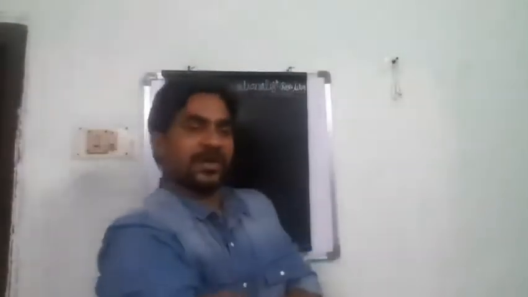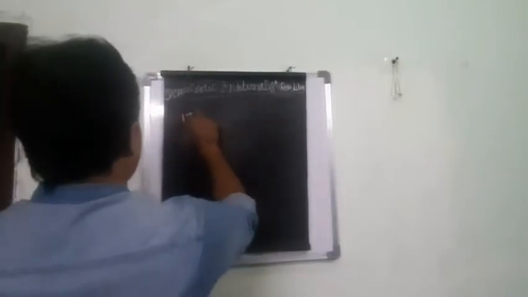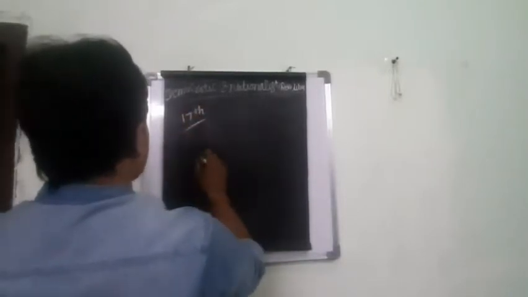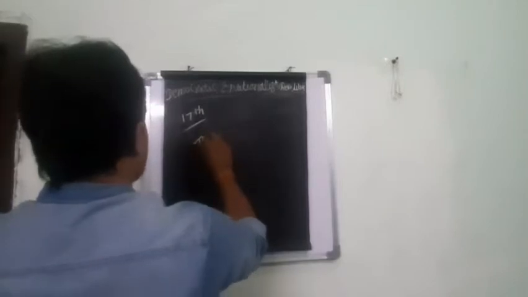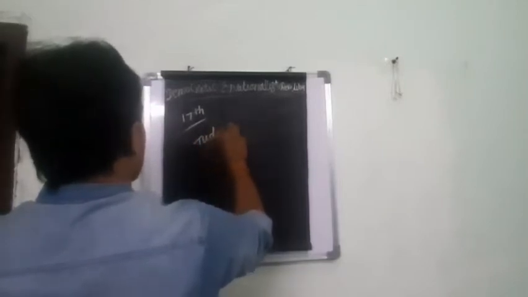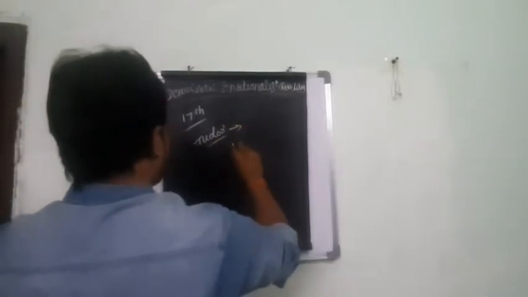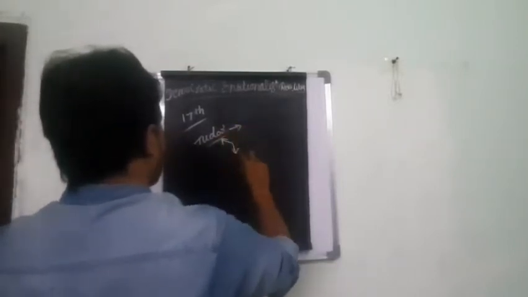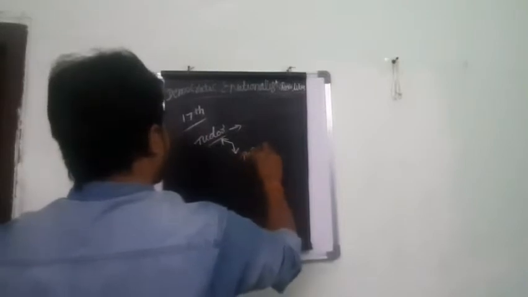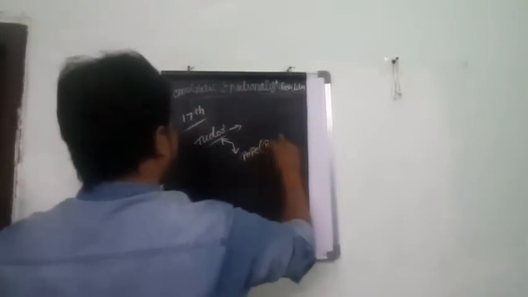Let's see the first one, what happened in England. Before the 17th or 18th century, England came under the control of the Tudor dynasty, and this Tudor dynasty had to follow the advice of a pope. The pope is the head of the Roman Catholic Church.